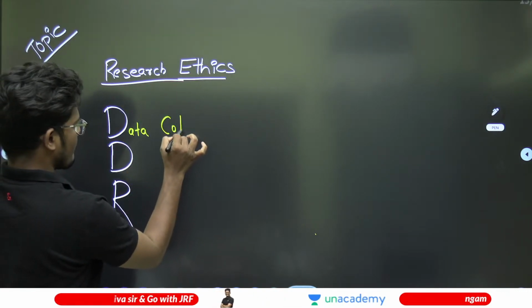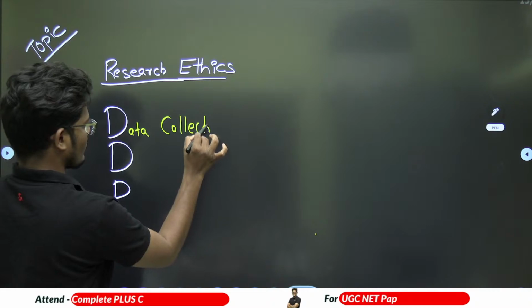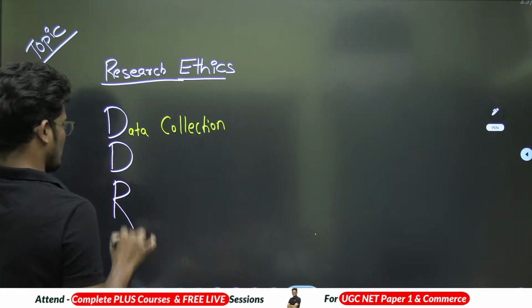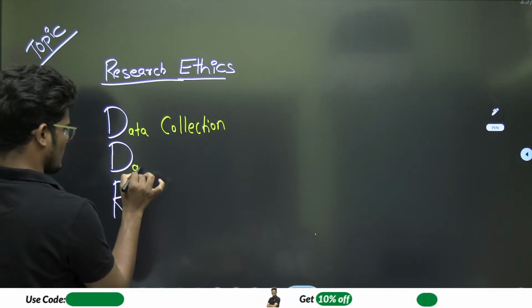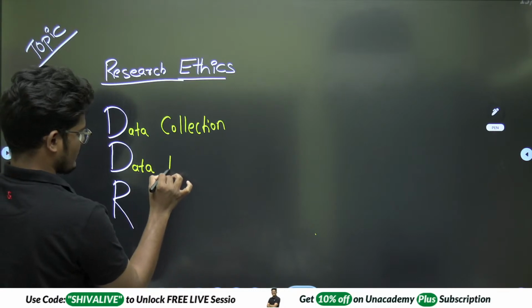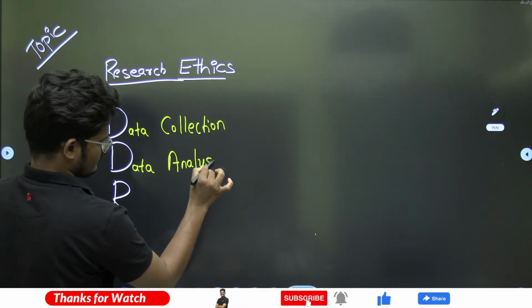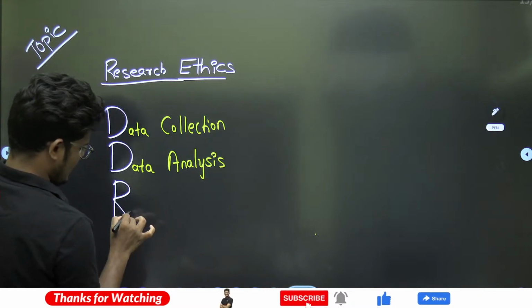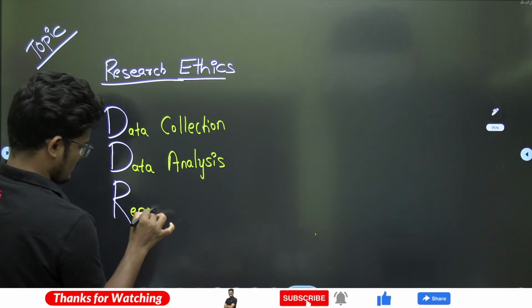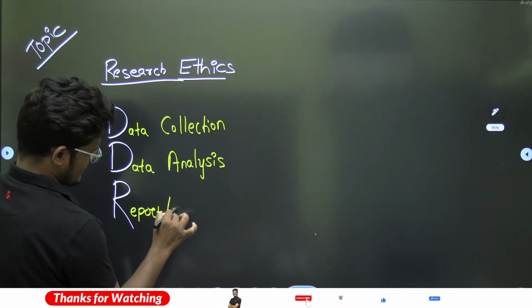Data collection, data analysis, and report or dissertation.